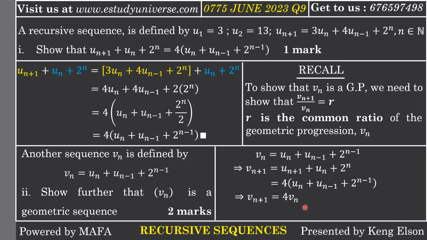If I want to now find V n plus 1 divided by V n, I can just divide both sides of this equation by V n, so that I get V n plus 1 divided by V n to be equal to a constant. And we conclude that V n is a geometric sequence or a geometric progression. So with that, we have concluded. 4 is a constant, right? And clearly 4 is going to be the common ratio of the geometric sequence V n.